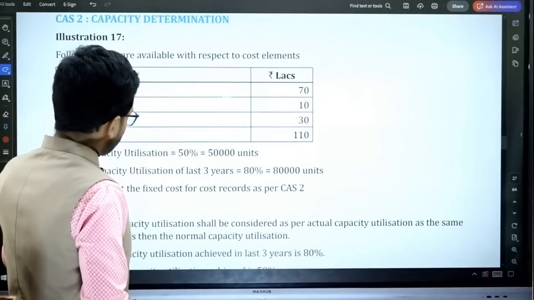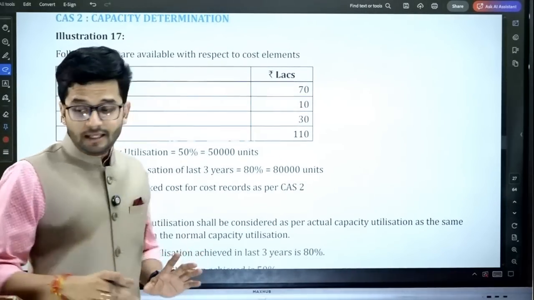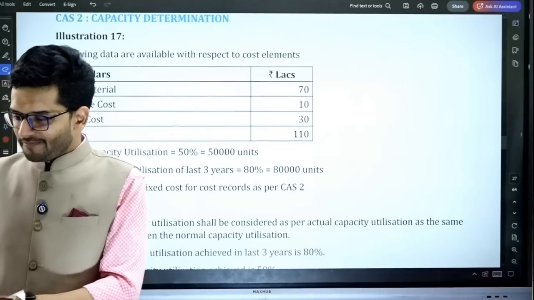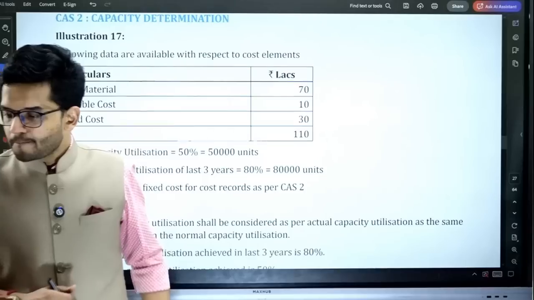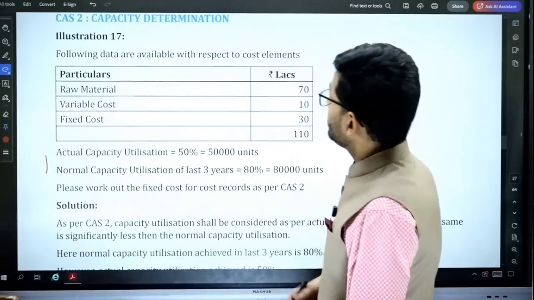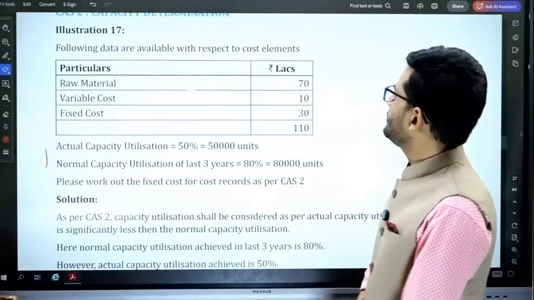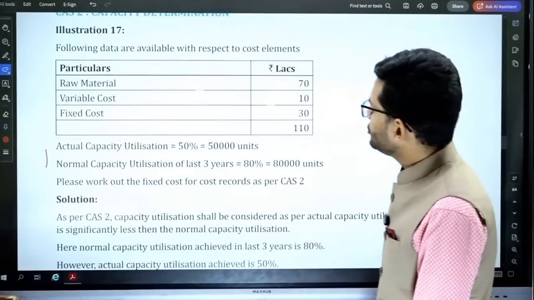All right. CAS 2, capacity determination as per CAS 2, is done. Okay, now we have illustration number 17. The following data are available with respect to cost elements. Cost elements are given to you.